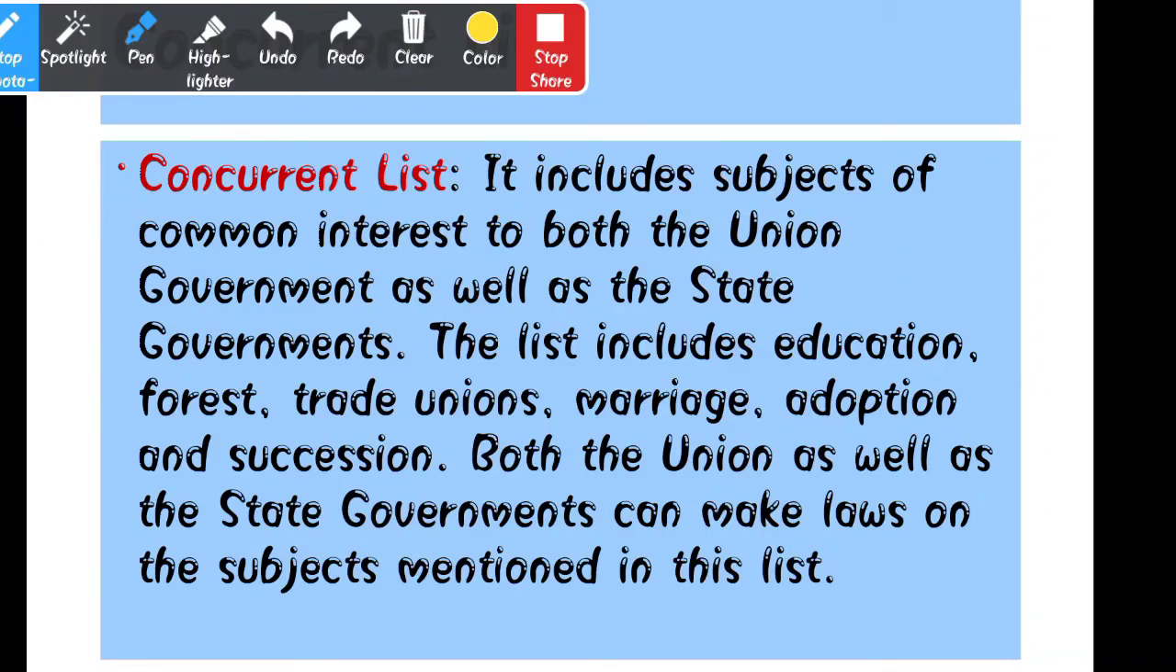Concurrent list means the decision will go with the help of both the governments, that is union as well as state government. Here any one government will not be solely responsible for taking the decision. Both the governments have to sit together, then they will come to a conclusion on the mentioned topics.